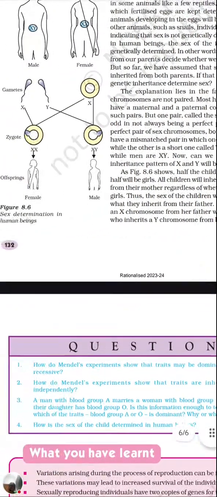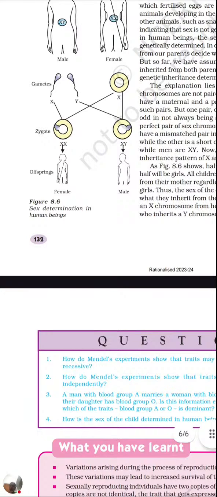So during crossing, this you need to remember: if the X of the mother combines with the X of the father, then there will be a baby girl. If the X of the mother combines with the Y of the father, then there will be a baby boy, the XY combination.